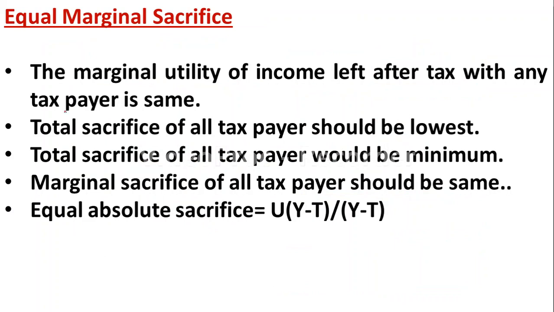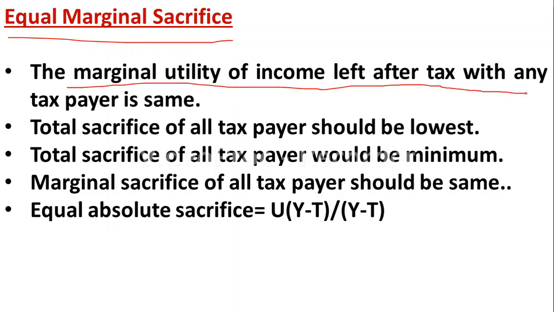So the third one is equal marginal sacrifice. In case of equal marginal sacrifice, the marginal utility of income left after tax with any taxpayer is the same. Here we are going to consider the marginal utility of income that is left after tax. And here the total sacrifice of all taxpayers should be lowest.